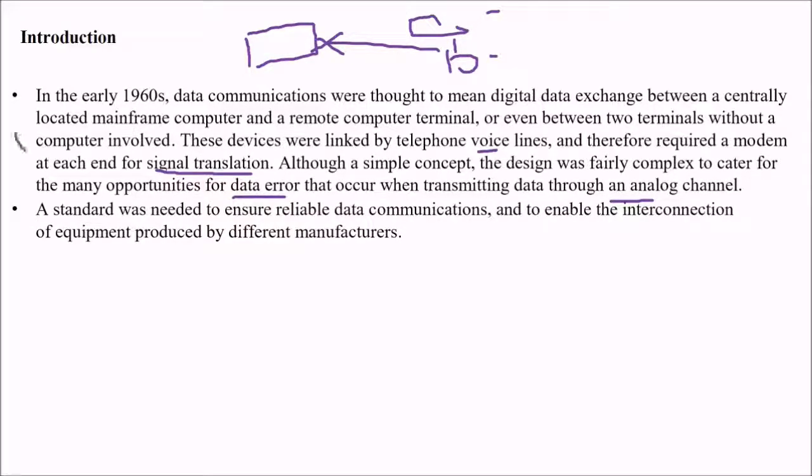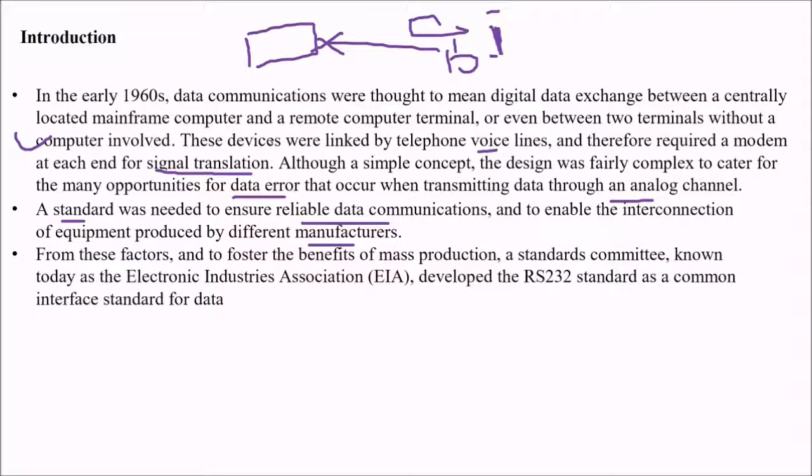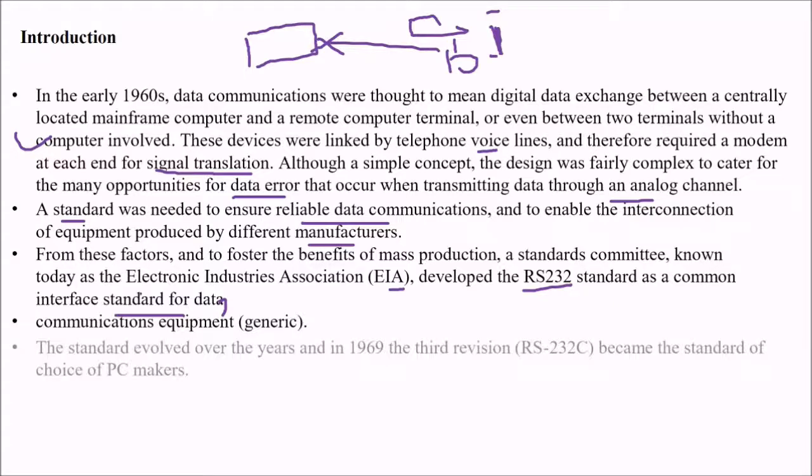As this was happening, a standard was needed to ensure reliable data communication and to enable the interconnection between equipment produced by different manufacturers. From these factors, to foster the benefits of mass production, a standard committee, known today as EIA, the Electronic Industries Association, developed the RS-232 standard as a common interface standard for data. It was way back, but still RS-232 is quite important. So for this data communication equipment, those are generic.